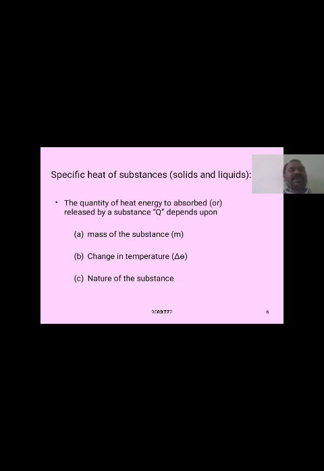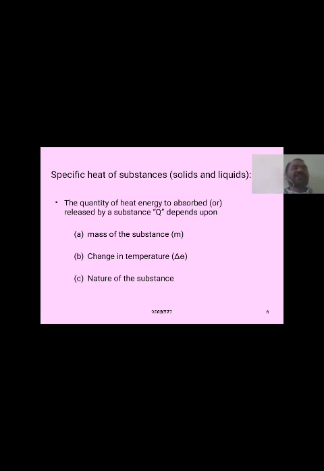Here, for the mass of the substance, we have taken either 1 gram of a gas or 1 gram mole of a gas. Change in temperature means either a decrease in temperature through 1 degree centigrade or an increase in temperature through 1 degree centigrade. And the nature of the substance is either liquid, gas or solid.